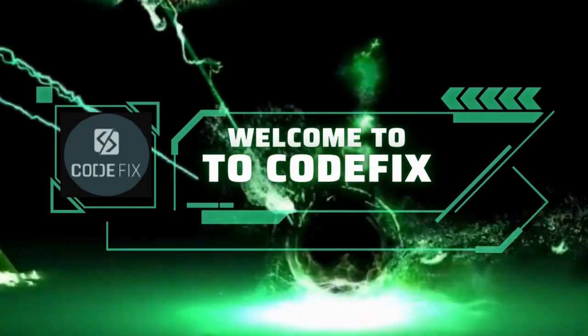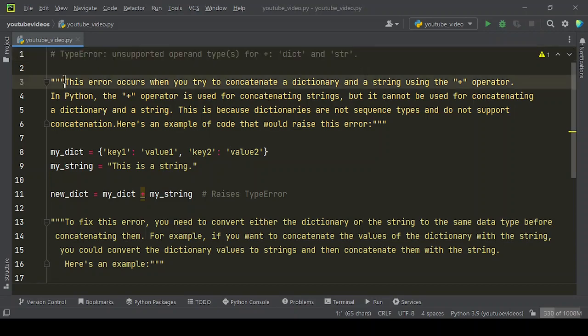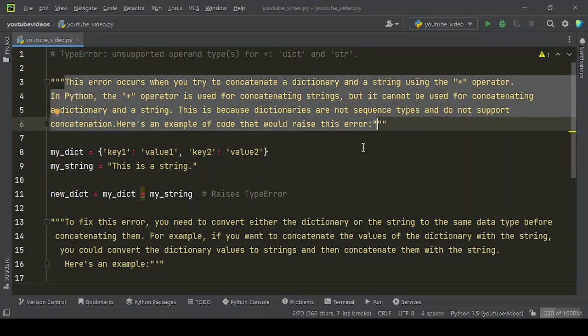In this video we have shared how to fix TypeError: unsupported operand types for +: 'dict' and 'str'. This error occurs when you try to concatenate a dictionary and a string using the plus operator. In Python, the plus operator is used for concatenating strings, but it cannot be used for concatenating a dictionary and a string. This is because dictionaries are not sequence types and do not support concatenation.